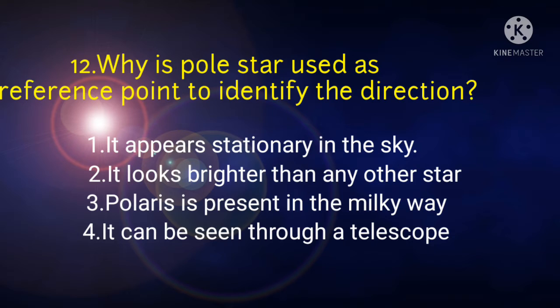Another bright object in the sky apart from the sun and the moon is the Polaris or the pole star. Since the pole happens to be pointed at Polaris, the medium bright star is directly overhead there. That makes Polaris the Earth's North Star, and it appears to be stationary. Because of this, it is used as a reference point to identify the direction.